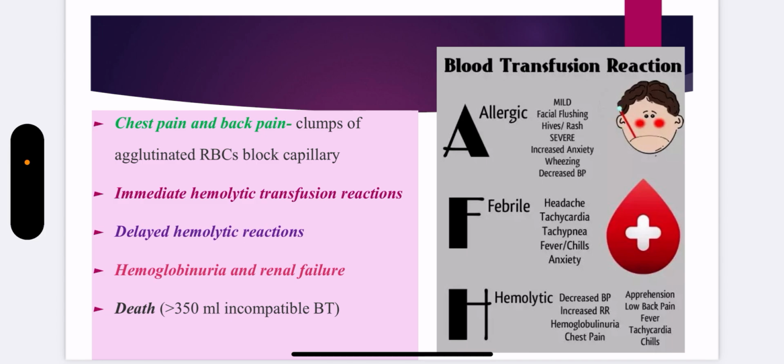The person can suffer from immediate hemolytic transfusion reactions like febrile reactions, allergic reactions, transfusion related acute lung injury, or transfusion associated circulatory overload. Air embolism can also occur, or some delayed transfusion reactions like iron overload, renal tubular blockage, renal failure, disease transmission, hemoglobinuria, renal failure, and death can also occur in severe cases.